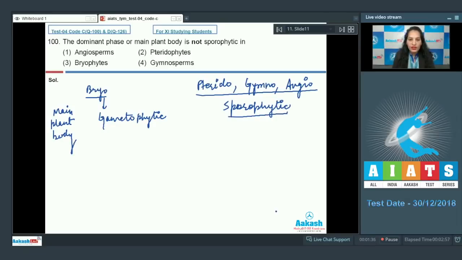So bryophytes have the gametophyte as the main or dominant plant body, but in the case of pteridophytes, gymnosperms and angiosperms, the main plant body is the sporophyte. So the question is, in which of the following groups the main plant bodies are not sporophytic? In pteridophytes, gymnosperms, angiosperms, it is sporophytic. So the correct option for the given question is option number 3. Let's see the next question.